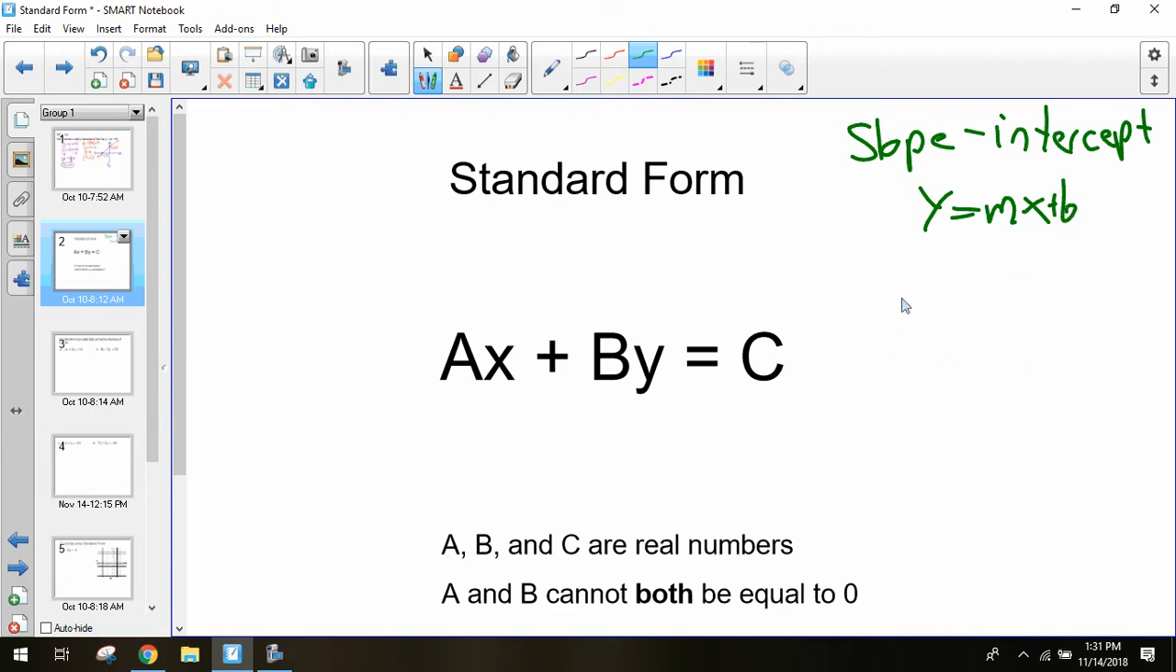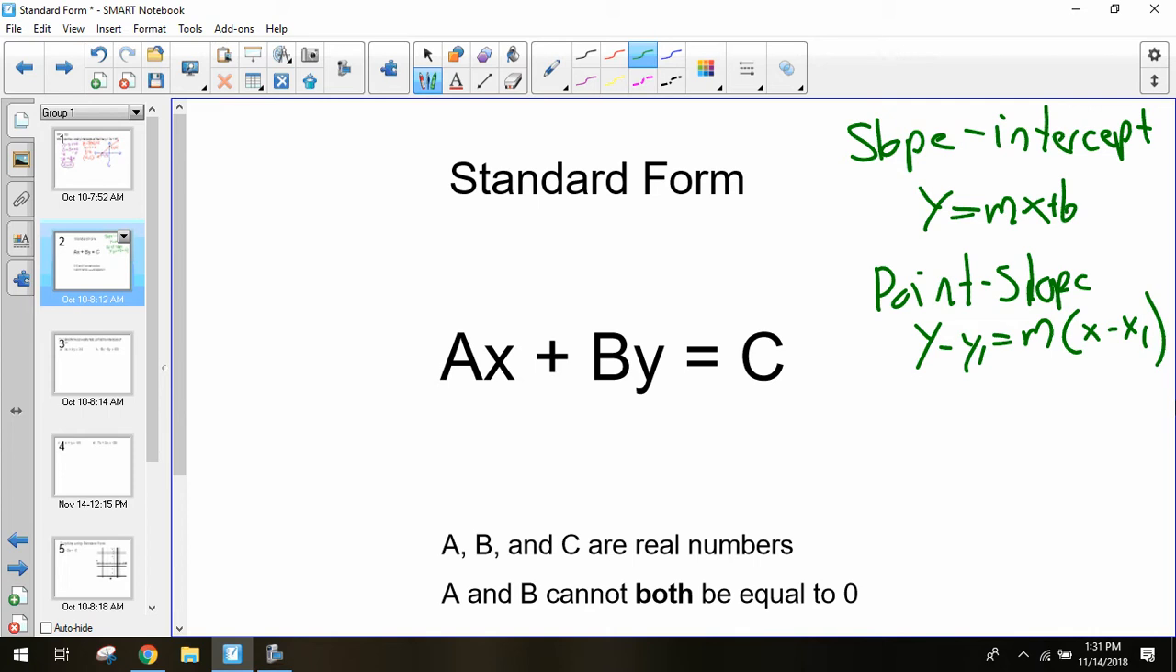Earlier this week, we talked about our point-slope form, which was our y minus y1 equals m times x minus x1. That was our point-slope form. So this is our third and final form of a line. This is called our standard form. So standard form is ax plus by equals c. Now one thing to know is that a, b, and c in this form are all going to be numbers. So for example, it might look like 3x plus 7y equaling 2. That's an example of a standard form.